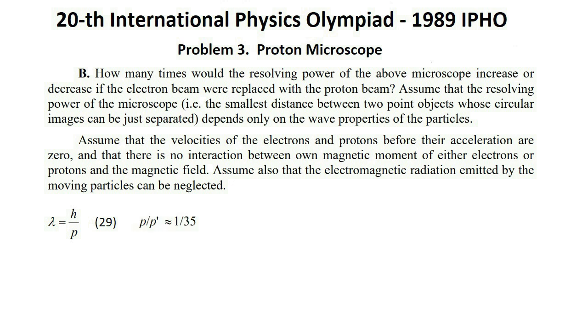We see that lambda is inversely proportional to the momentum of the particle. Therefore, after replacing the electron beam with the proton beam, the resolving power will be changed by the factor p over p prime, which is approximately 1 over 35. It means that our proton microscope would allow observation of the objects about 35 times smaller than the electron microscope.